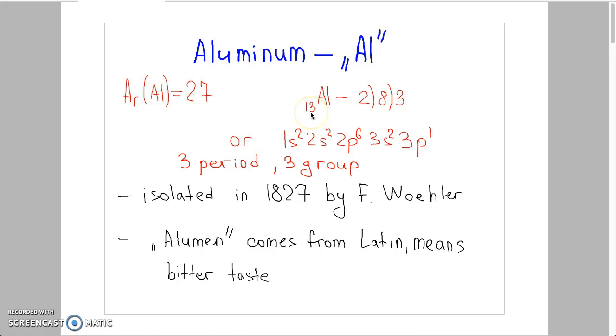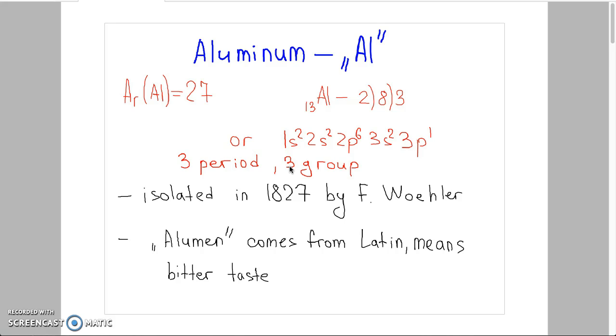Aluminum has a certain number of electrons. That's why we can write its electronic shell configuration, or electronic configuration. Aluminum has 3 shells. That's why aluminum is located in the third period. Aluminum has 3 electrons on the last shell. That's why we can locate aluminum in the third group.